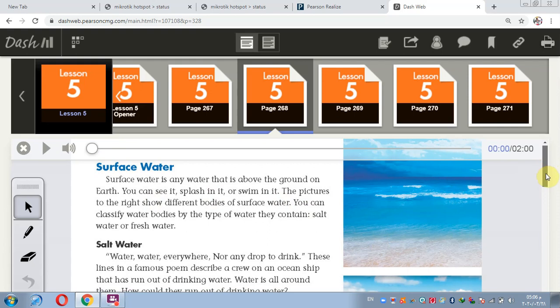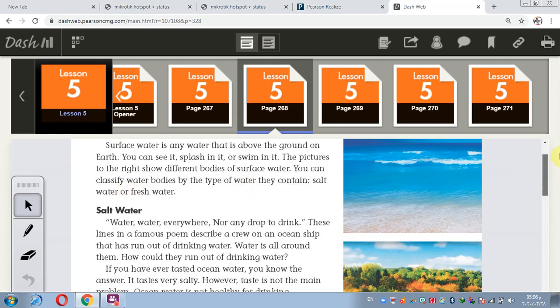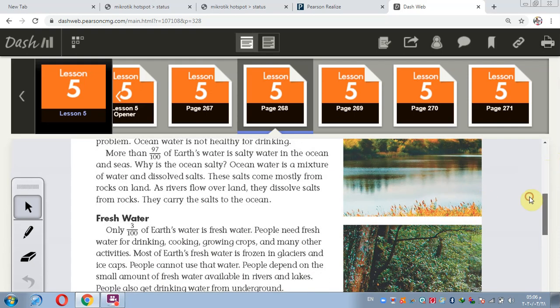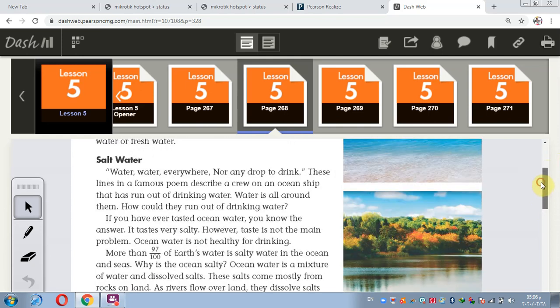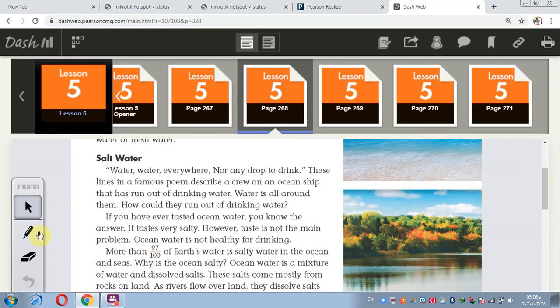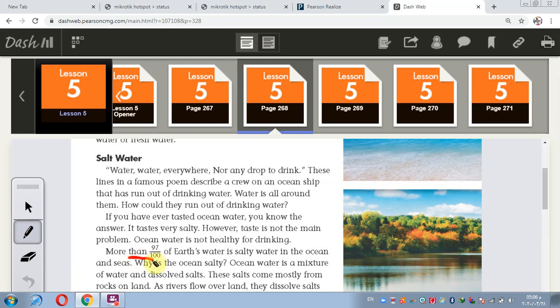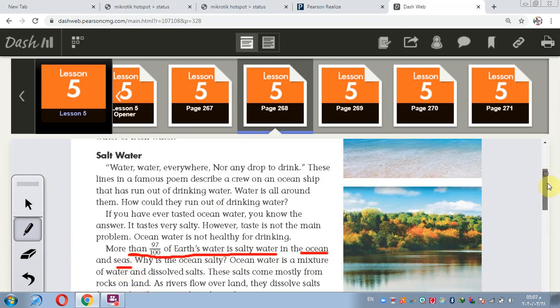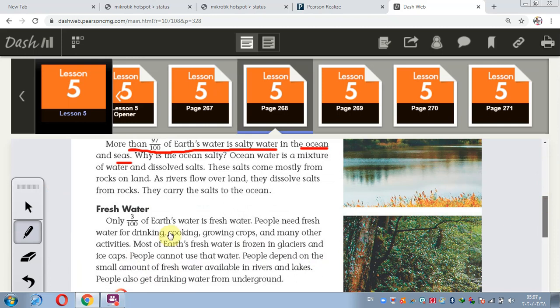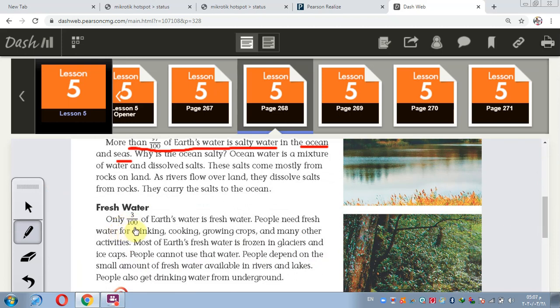There are two types of water, salt water and fresh water. What is the percentage of salt water? Around 97% of Earth's water is salty water. Where is salt water found? In oceans and seas. What about fresh water? Around 3% of Earth's water is fresh water.